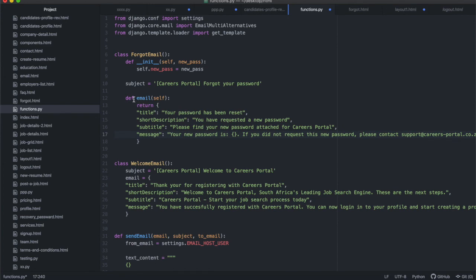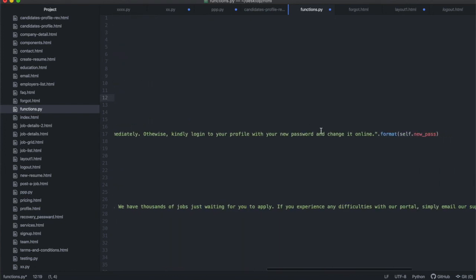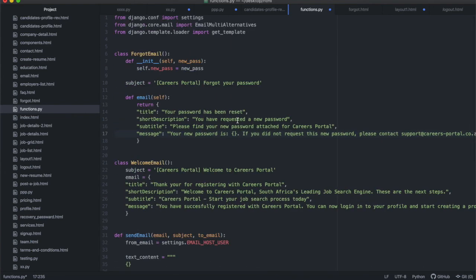and then I can put it in there, and it's going to be part of the message. Now the email is no longer just a variable, it's actually a function. So def email is a function, it takes in self, and then you can call self.new_pass so that you can get the new password, so that inside of this message you can include that formatted string. It's a bit of gymnastics, I know, but this is how I represented it, and it's slightly different.